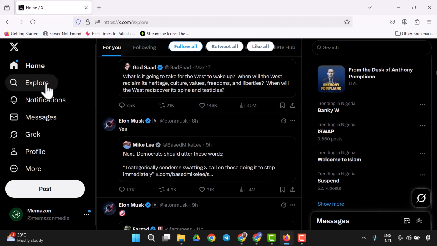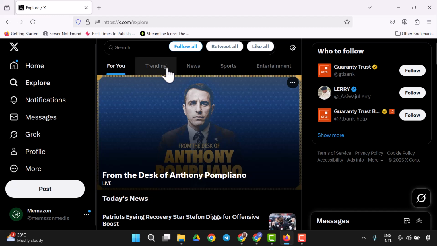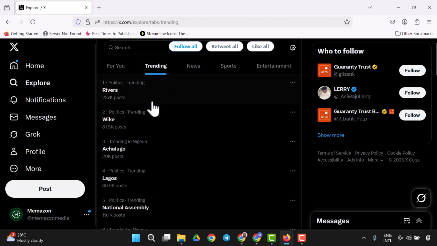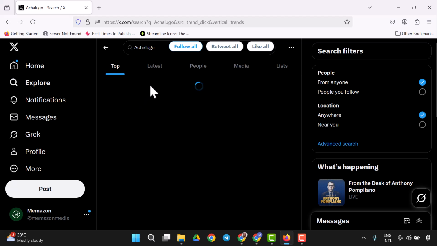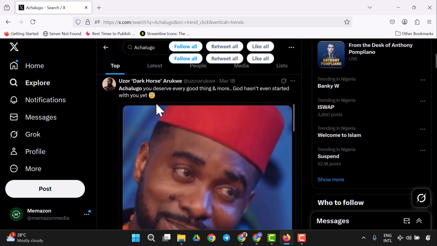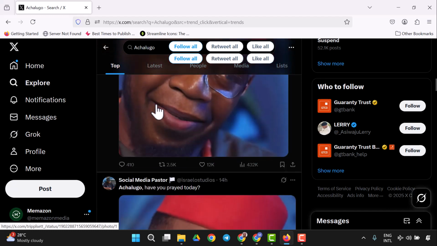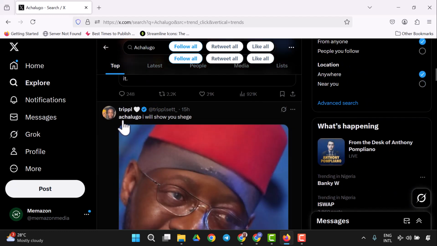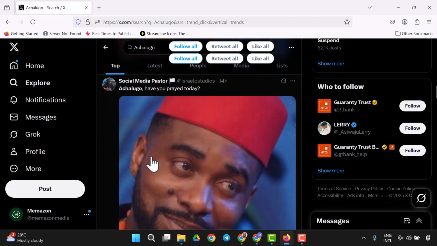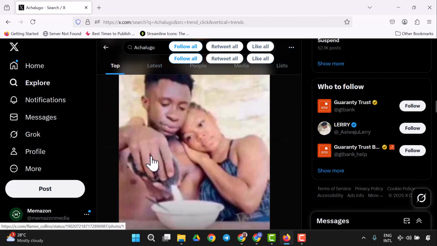I'm going to come to my Explorer right now, and I'm going to come to the trending topic. So let's see trending topic. Let me look for this Acha logo, and this is a trendy topic, and all I have to do now is look for a topic. You could see this has a lot of likes. Actually, this is a local account. Then you see another here, these are local accounts.